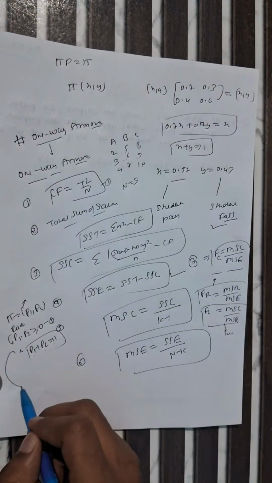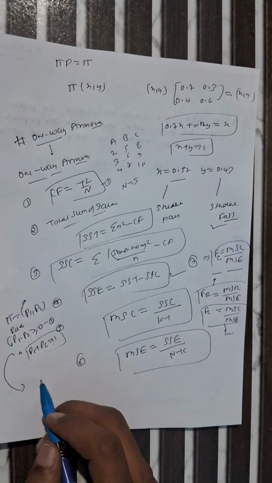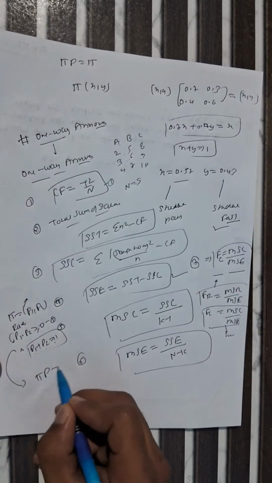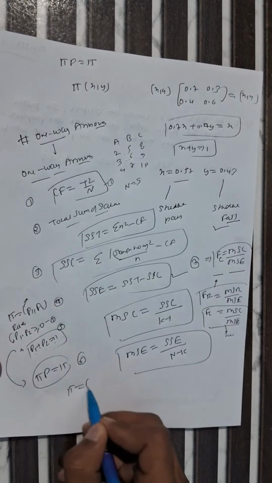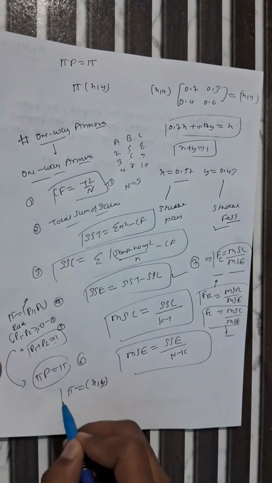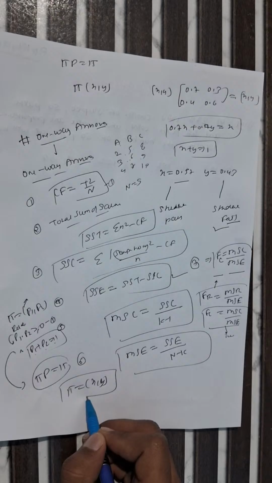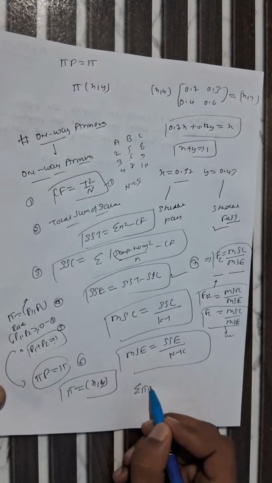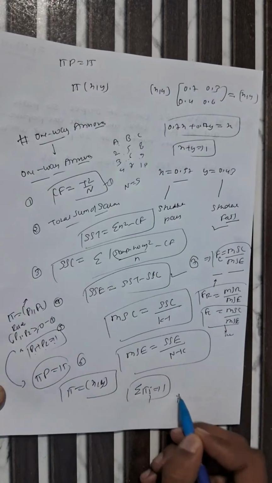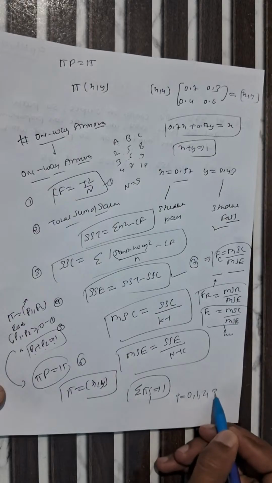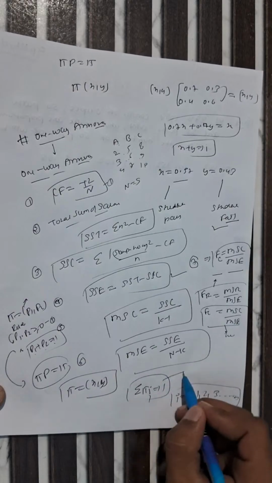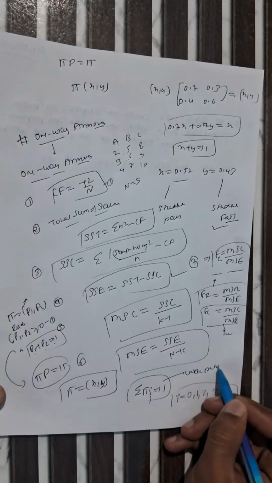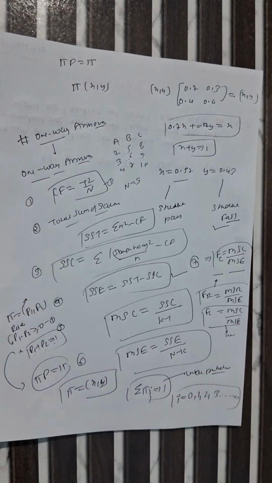Or we can write it in mathematical terms as pi times P equals pi, where pi is nothing but x comma y. This is the condition for a unique probability vector, and the summation of pi i equals 1, where i can be 0, 1, 2, 3 up to n. This is the formula for the unique probability vector. Now did you get the concept or not, Putti?